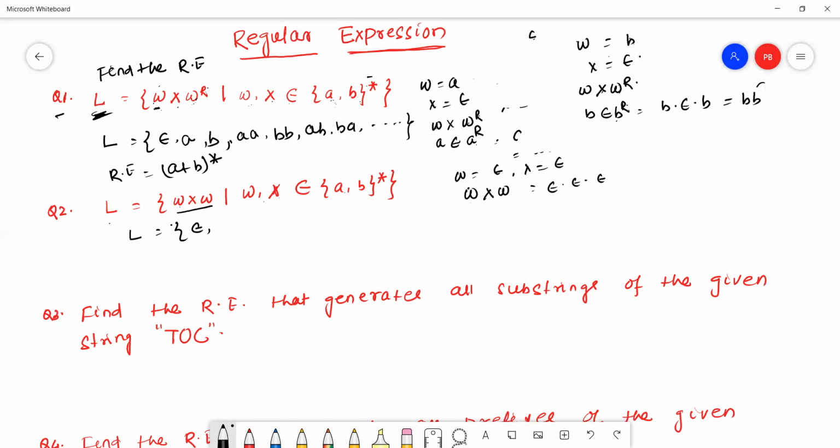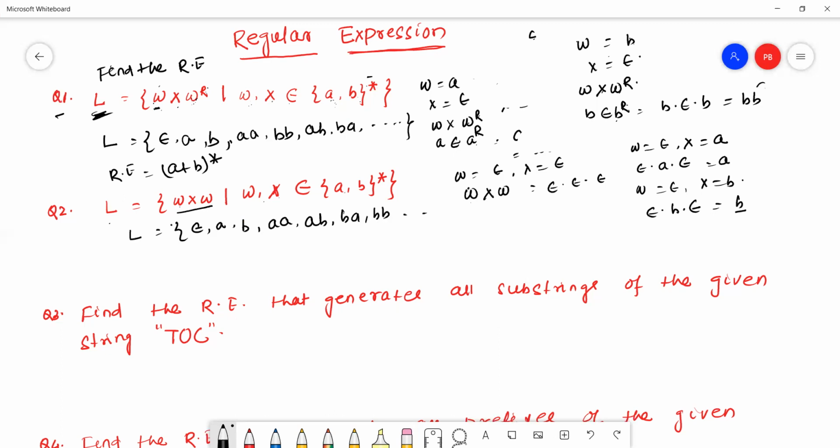If we take W equals epsilon, X equals A, then we get epsilon, A, epsilon, so it is A. If we take W equals epsilon, X equals B, then we get epsilon, B, epsilon, that is B. Similarly, it will give AA, AB, BA, BB, like this.